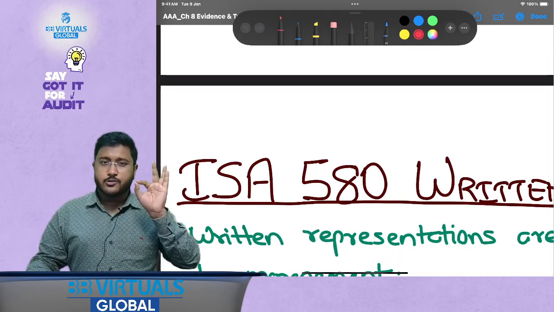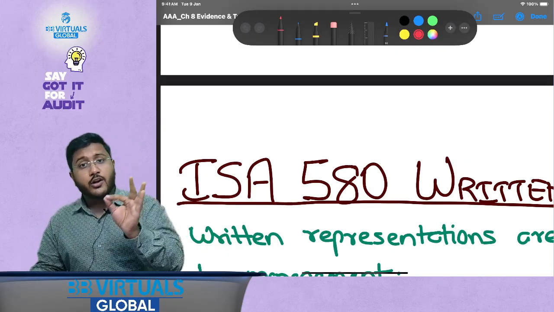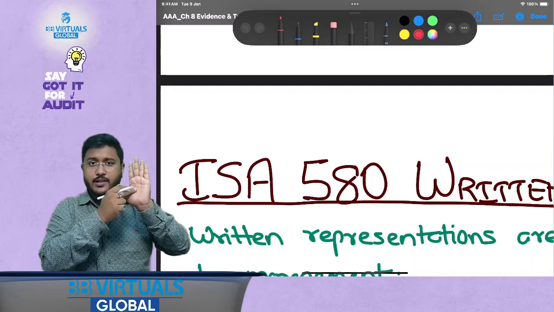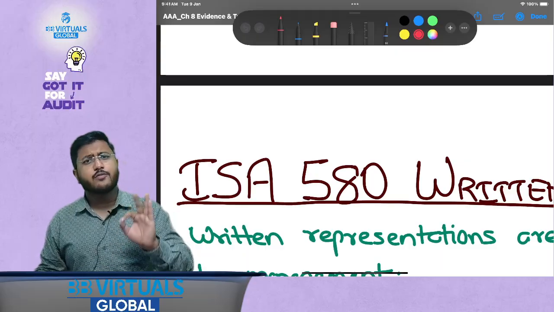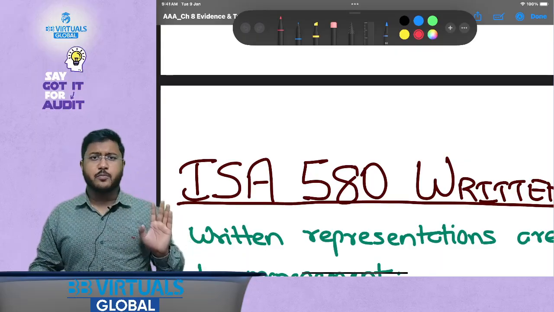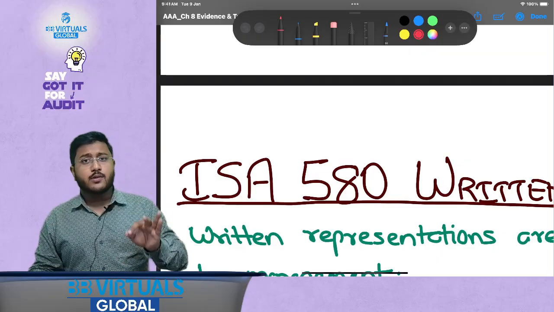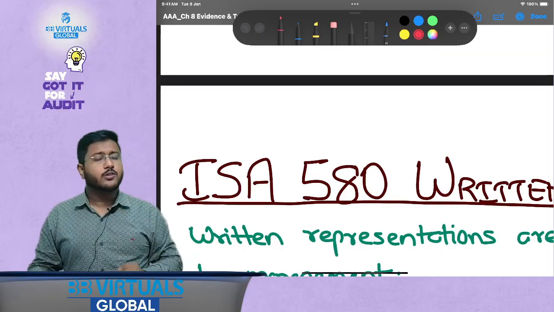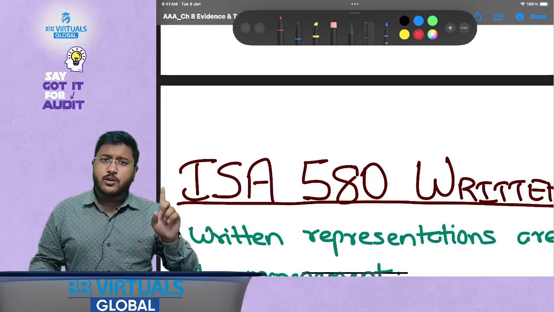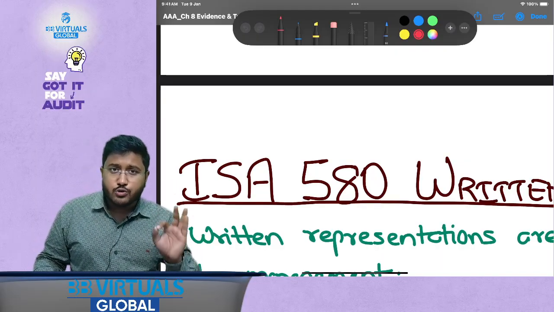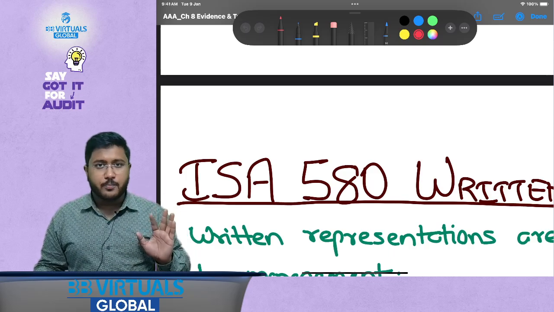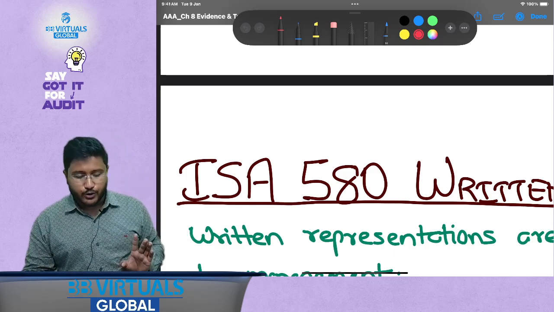That is, management should submit one letter to the auditor, which the auditor would use as audit evidence. This letter tells us that management confirms that they have told us every significant piece of information. They have given us all the relevant information available with them. They have told us about all the actual as well as suspected frauds. Plus there are multiple other contents to it. So I hope this agenda and scope are clear, and the idea of why written representation is obtained is very clear to all of you, right?